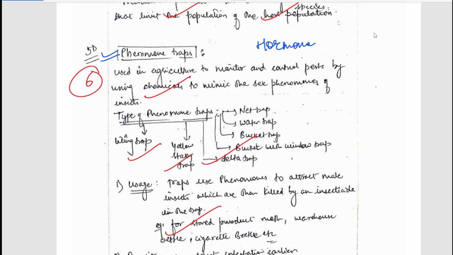Suppose the female insects are causing damage to our crops. So here in the pheromone trap, we will have some male hormone which will attract these female insects, and these female insects will come towards this trap and get trapped here. This is what pheromone traps are.